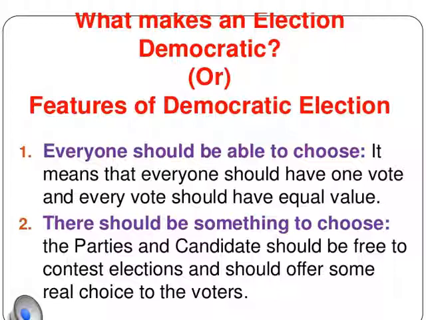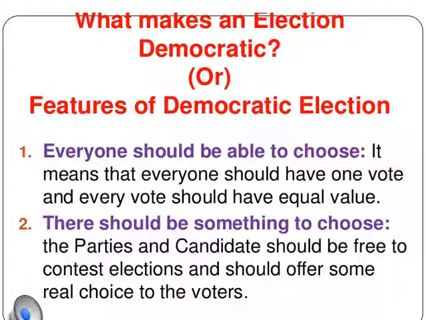But in China you have only one party. They have an election every 5 years, but only one party stands for the election. No other party has the right to stand, and only that party wins. That is the CPC. So there is no choice for the people to select from many parties. An equal choice should be given to the people. So there should be fair elections, and a fair choice should be given to the people.